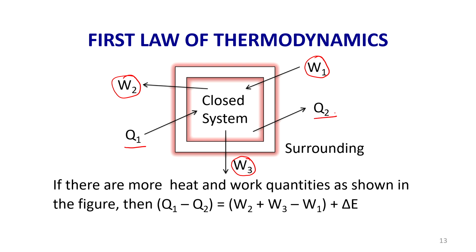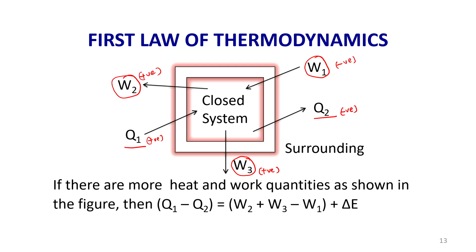Q1 is into the system and Q2 is from the system. Heat added to the system is positive, heat removed from the system is negative, work done on the system is again negative, and work done by the system is positive.